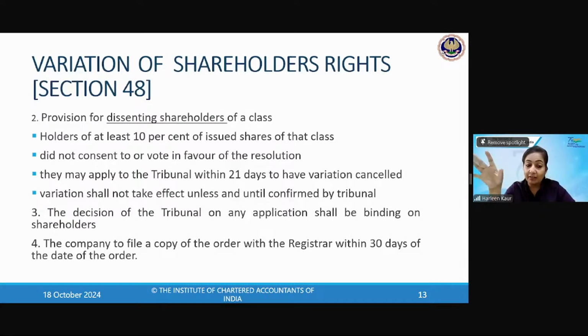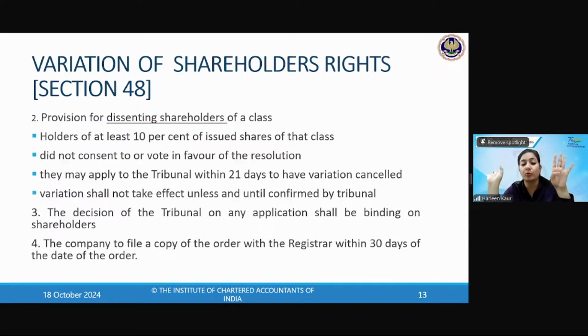Now they have filed against the company. They have gone to the tribunal within 21 days. If 21 days have passed, then it is not applicable. And how many of the shareholders have not agreed? At least 10% of the issued shares of that respective class. The dissenting shareholders shall be holding at least 10% of the issued shares. So what are the provisions to be seen for dissenting? Number one is holding 10% of the issued shares of that class. You have not consented, you have not agreed in favor of the resolution. Then you can apply to the tribunal within 21 days of the variation.